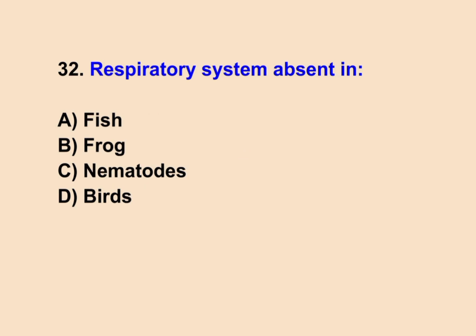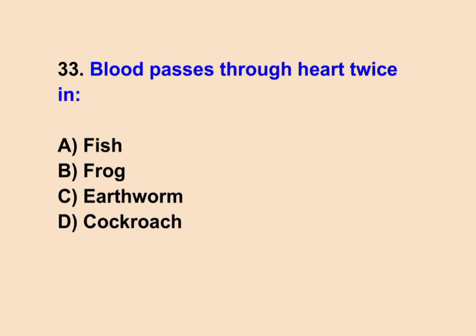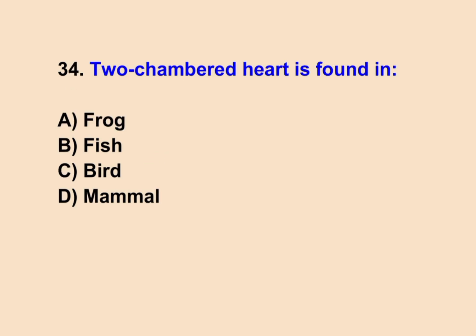32. Respiratory system absent in... Correct answer is C. Nematodes. 33. Blood passes through heart twice in... Correct answer is B. Frog. 34. Two-chambered heart is found in... Correct answer is B. Fish.